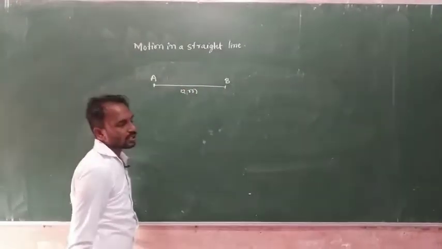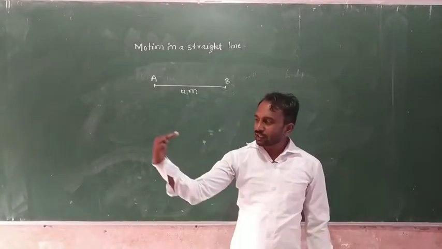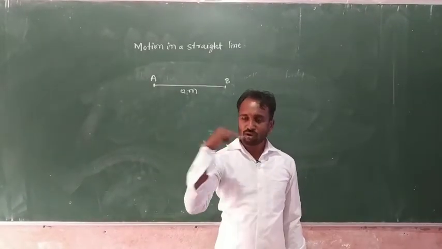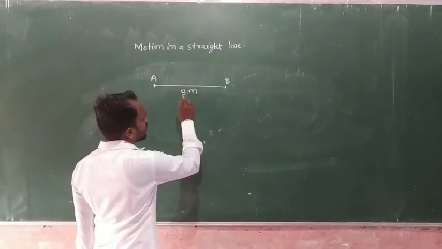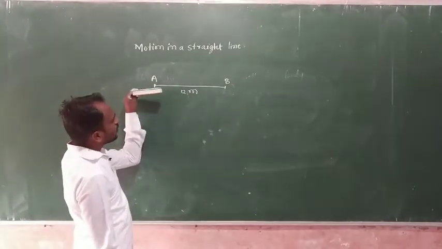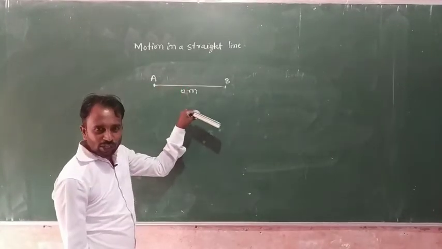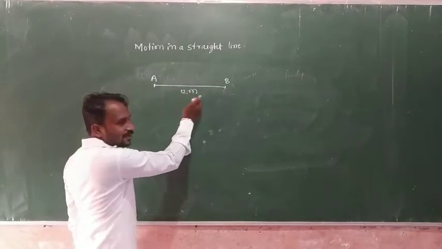The distance value is 12 meters and the displacement is also 12 meters. Why? Because the total traveling path is 12 meters, and the distance between initial and final position is also 12 meters.